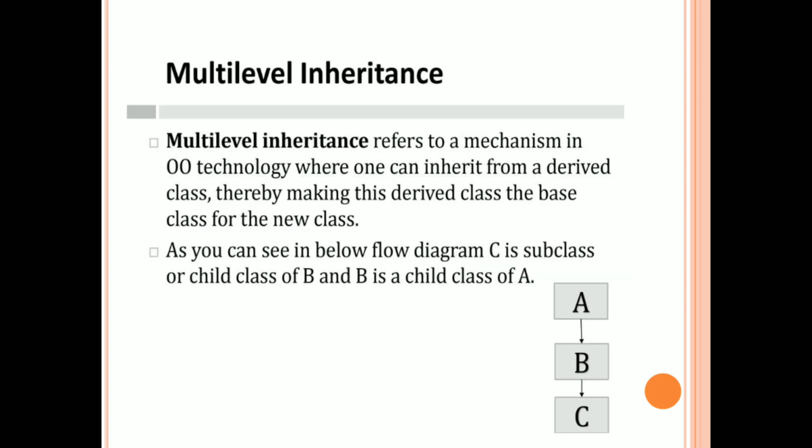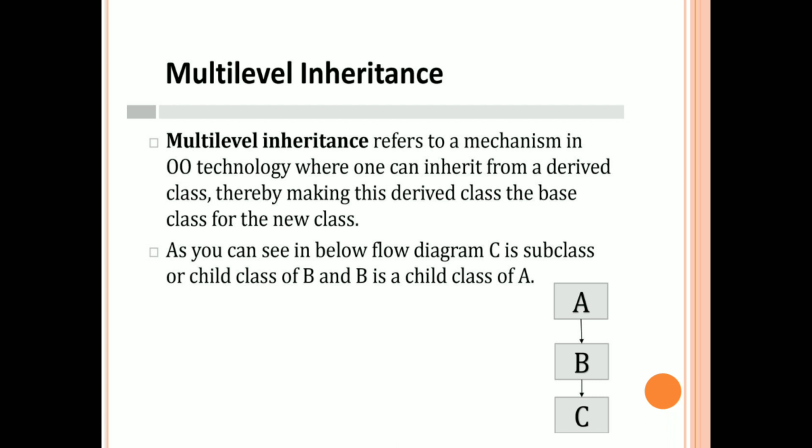The next type of inheritance is multi-level inheritance. Multi-level inheritance is a mechanism in which a derived class is derived from a derived class.